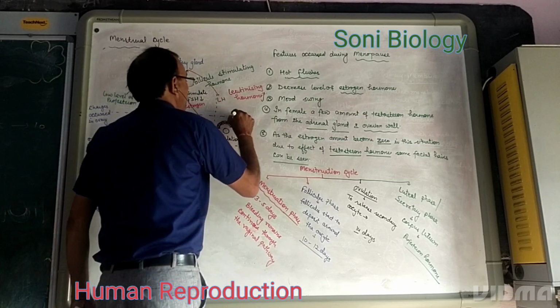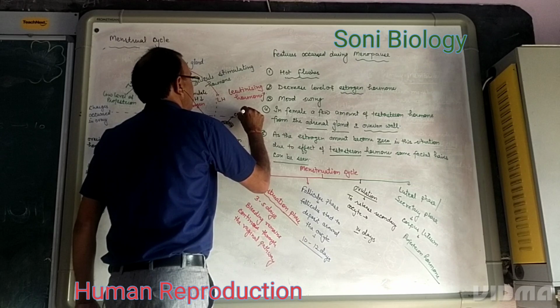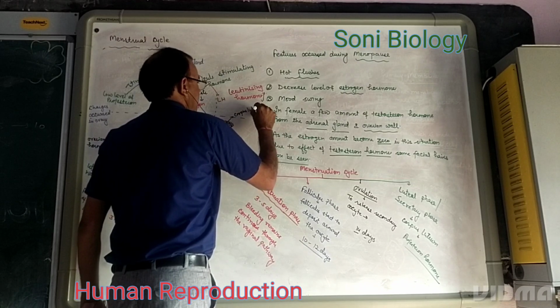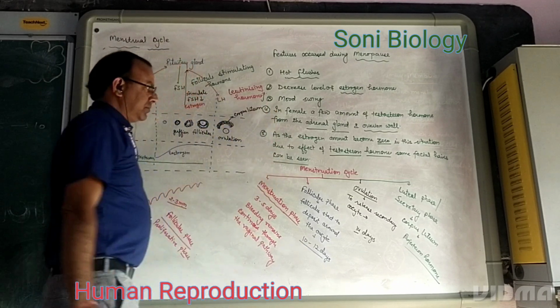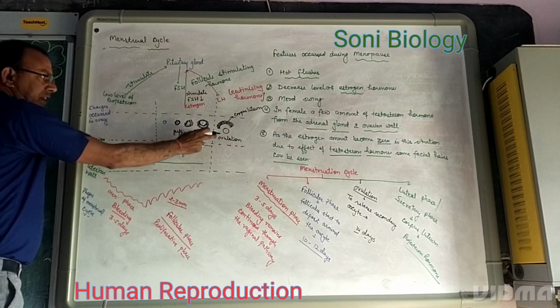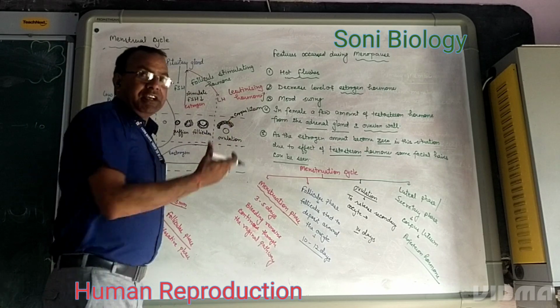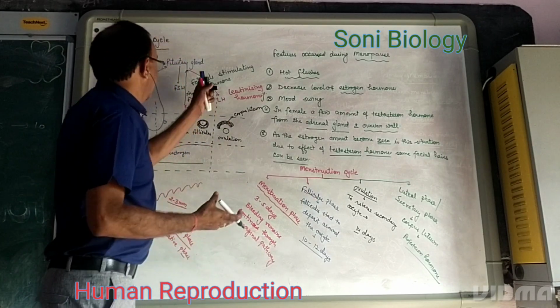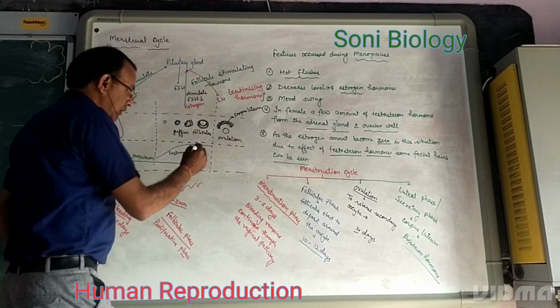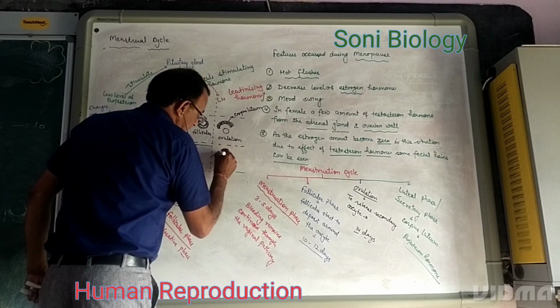This is the corpus luteum. This change occurred in the ovary. The hormone LH is released by the pituitary gland, so the level of LH is increased.